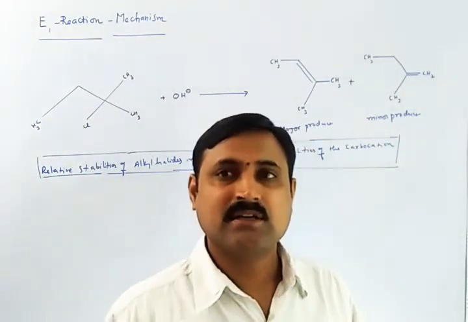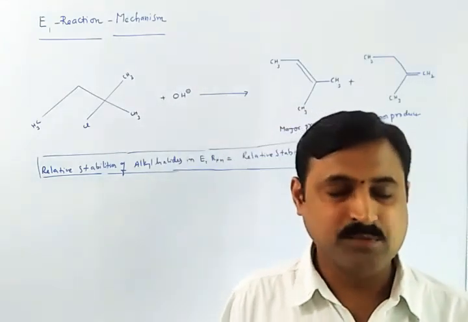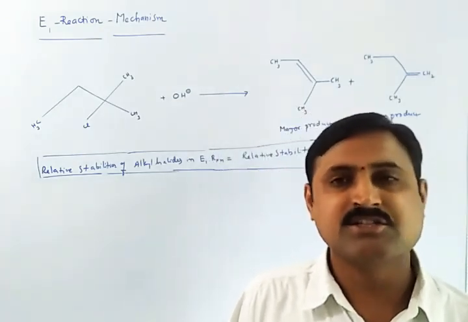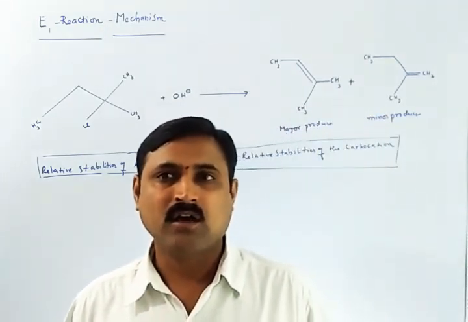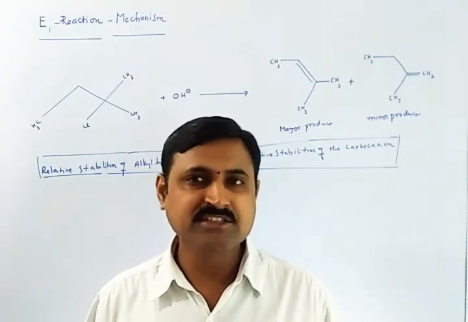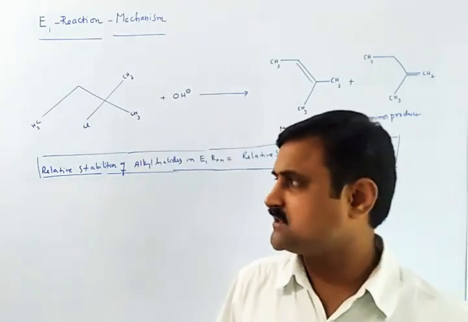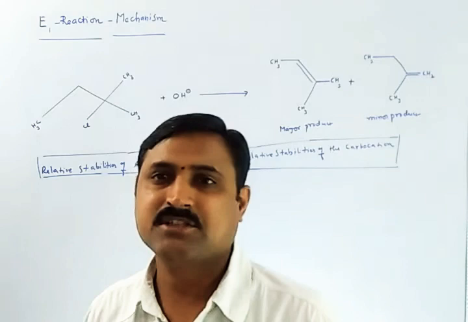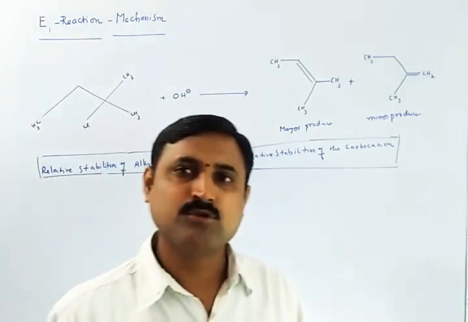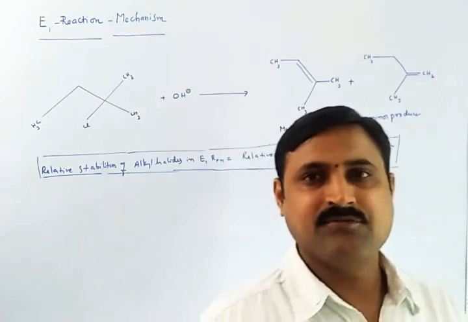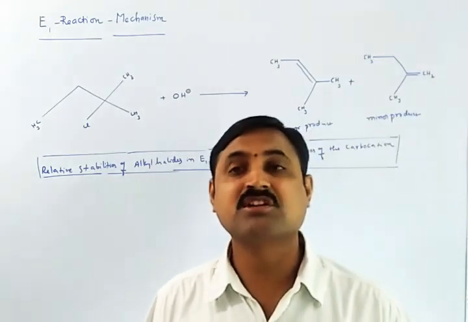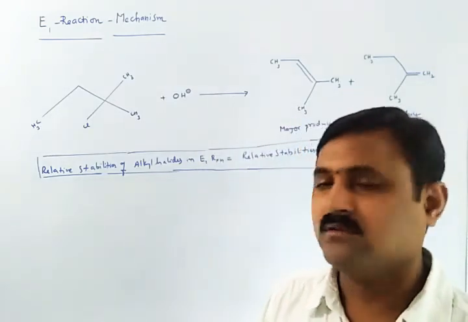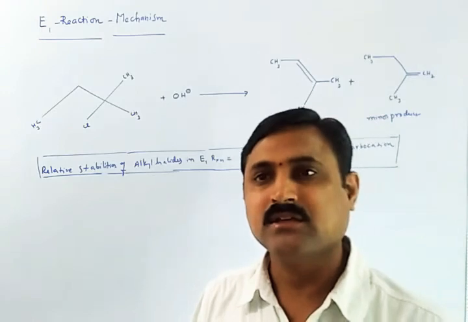So in this, tertiary benzylic alkyl halides are said to be most reactive, and they will give a tertiary benzylic carbocation. They are said to be the most stable carbocation, the easiest to form. So with tertiary benzylic alkyl halides, if you do an E1 reaction, then definitely the product will be more stable, and the E1 reaction involves formation of a carbocation that is also more stable.